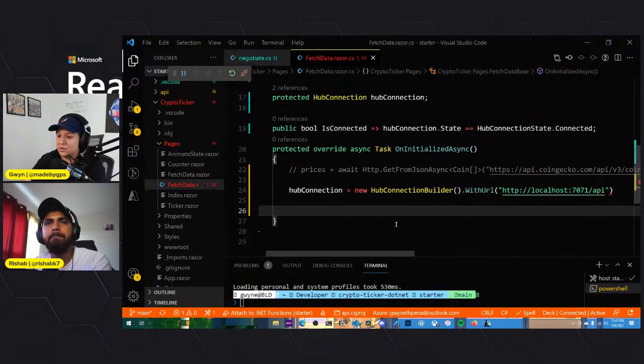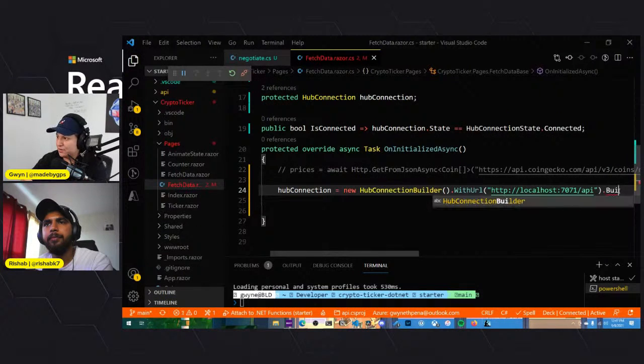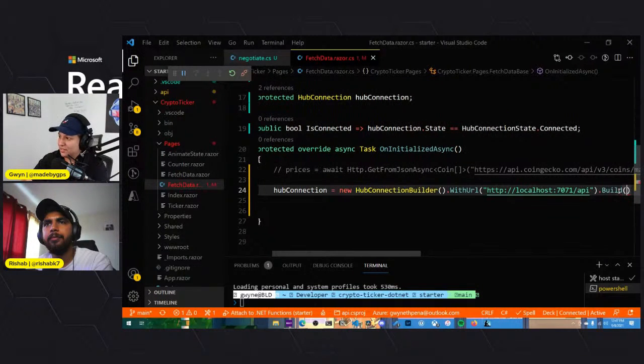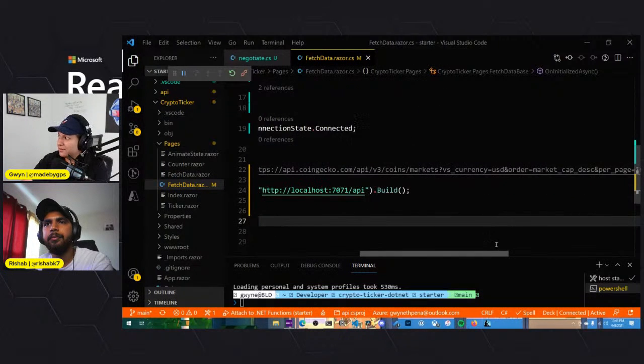So this just matches where our function was running, which is locally, and then remember, in our local.settings.json we had our local port for CORS, so we have that in there too. And then we have to say Build. I think the IntelliSense isn't working here, because it should autofill for me, unless we're missing some sort of package or something like that.